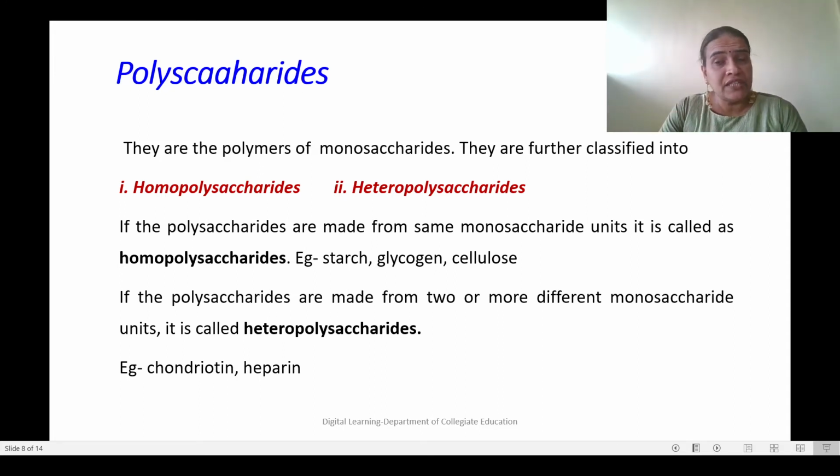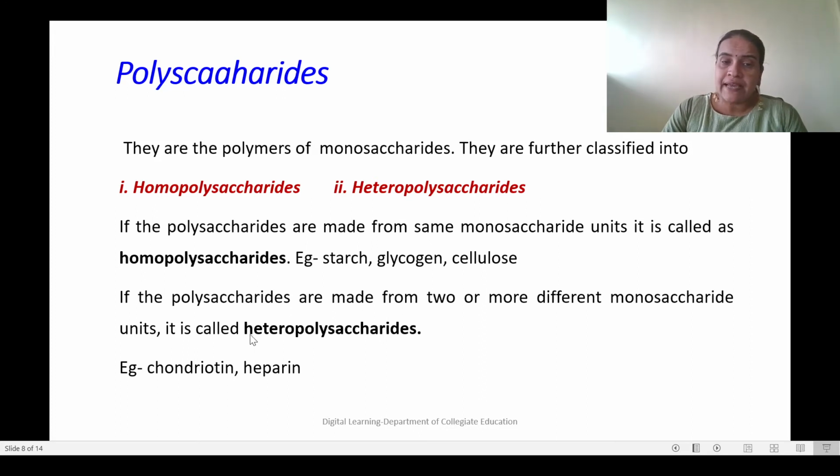So they can be further classified into homopolysaccharides and heteropolysaccharides. Homo means same, similar. Hetero means different. As the name indicates, if the polysaccharides are made from the same monosaccharide units, they are called homopolysaccharides. Examples are starch, glycogen and cellulose.